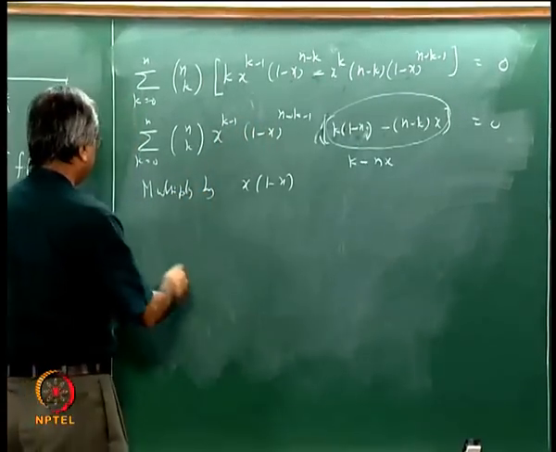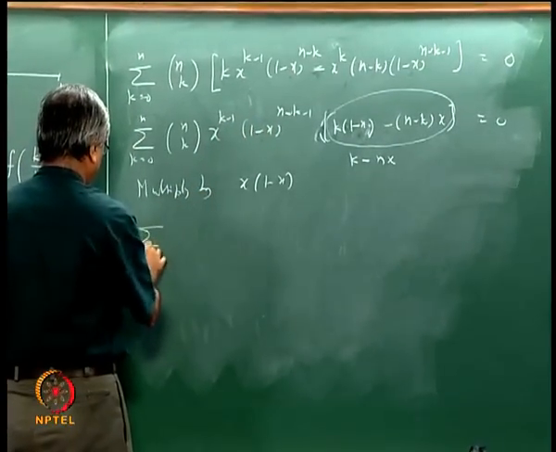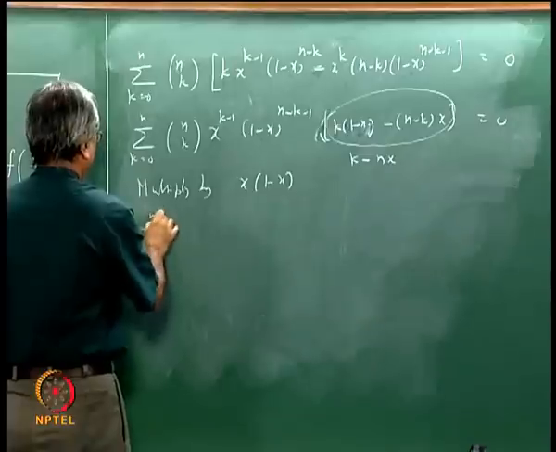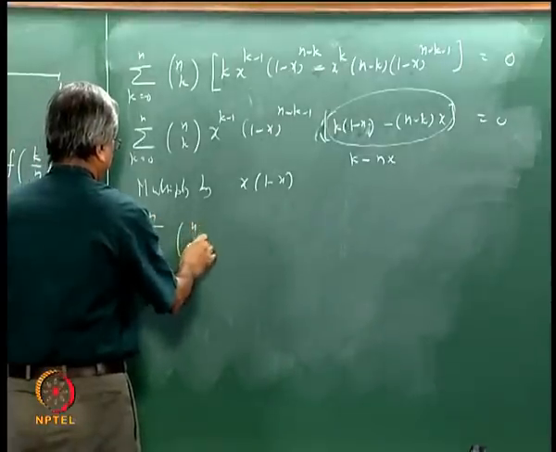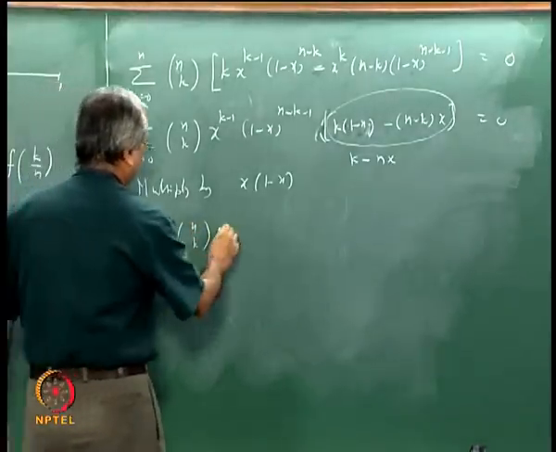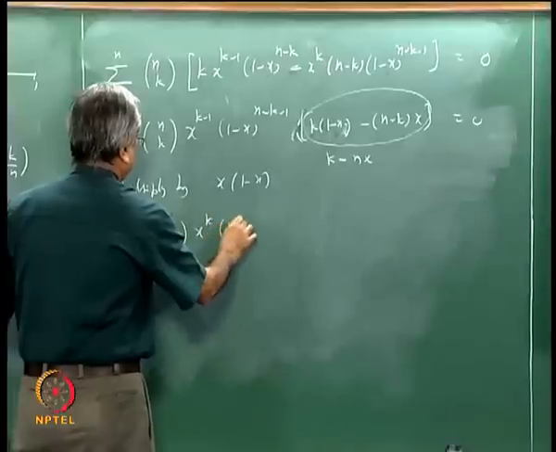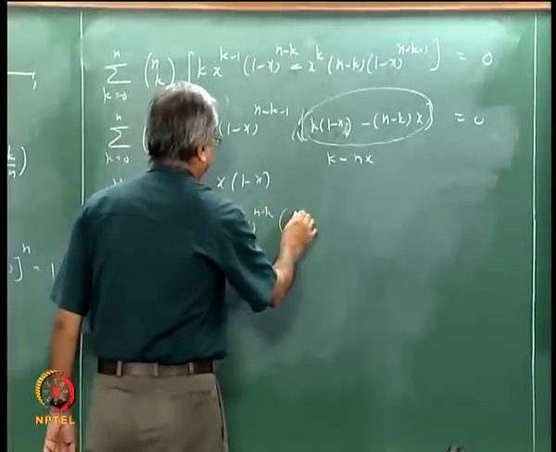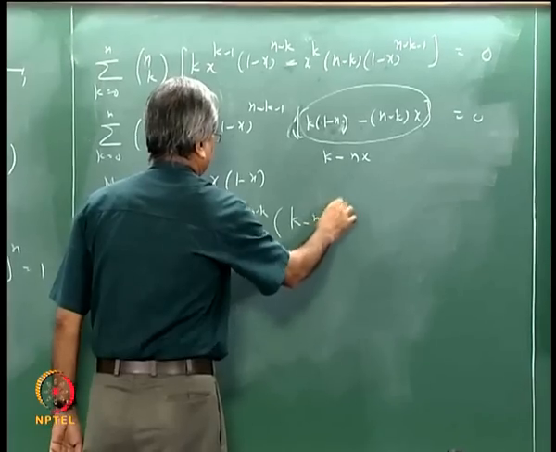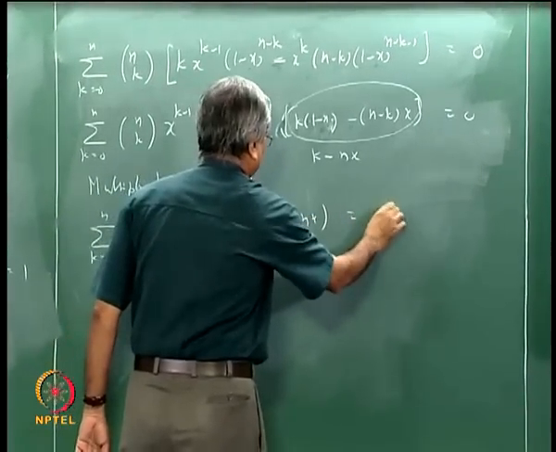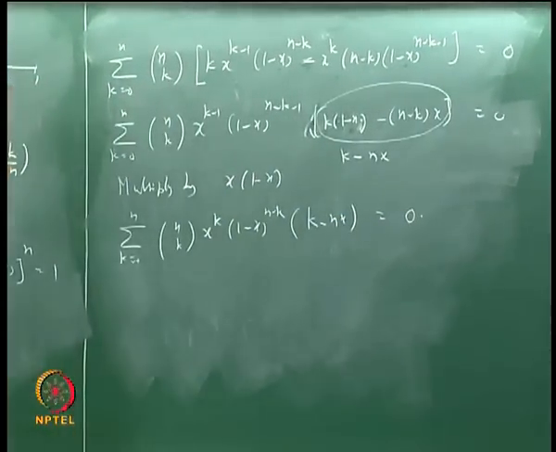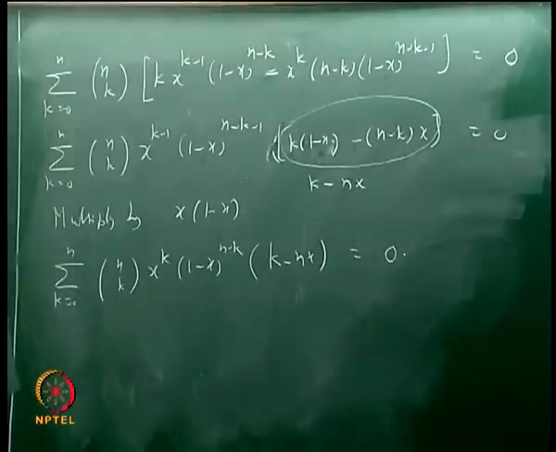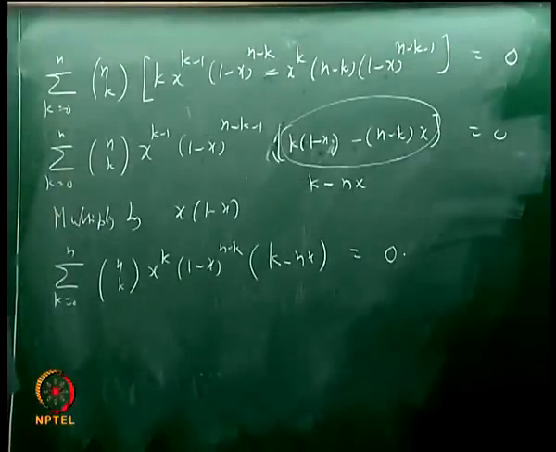So by that we get sigma k going from 0 to n, nCk x to the power k into (1 minus x) to the power n minus k, and then multiplied by (k minus nx), and that is equal to 0. Do we agree with this?